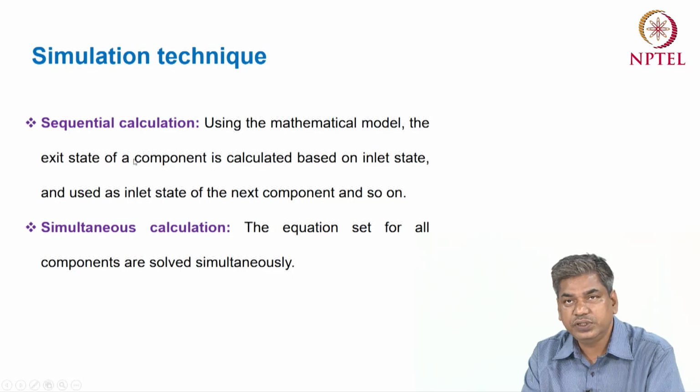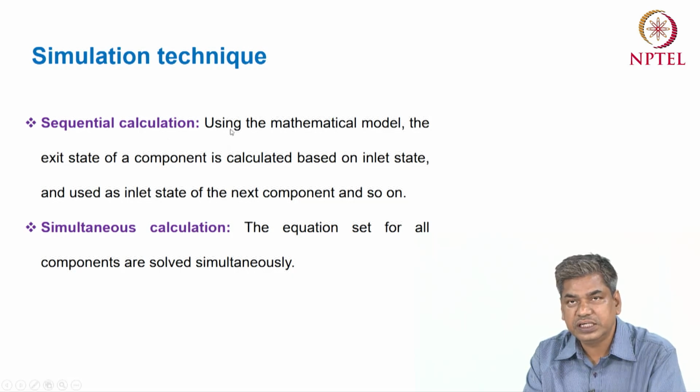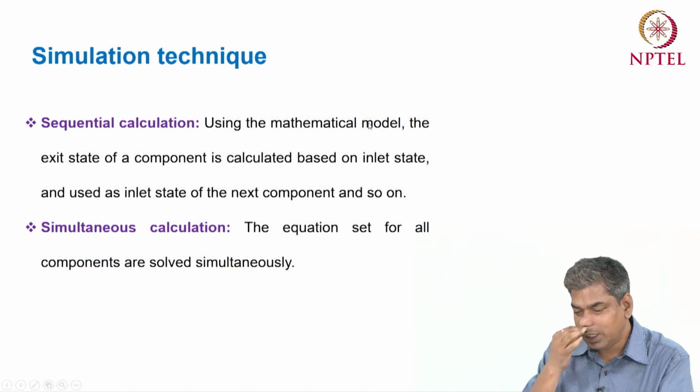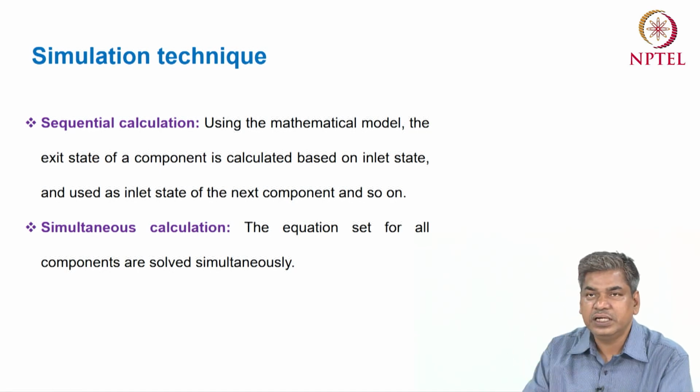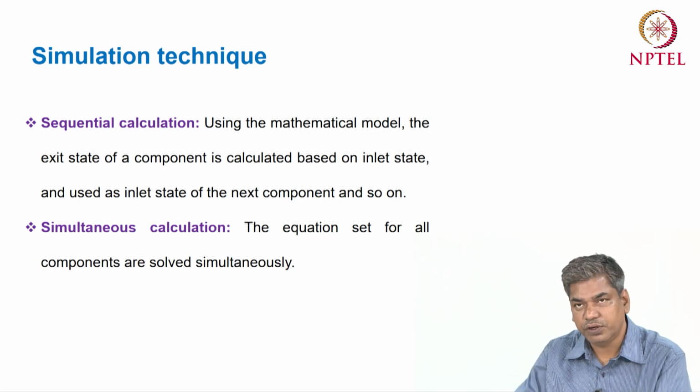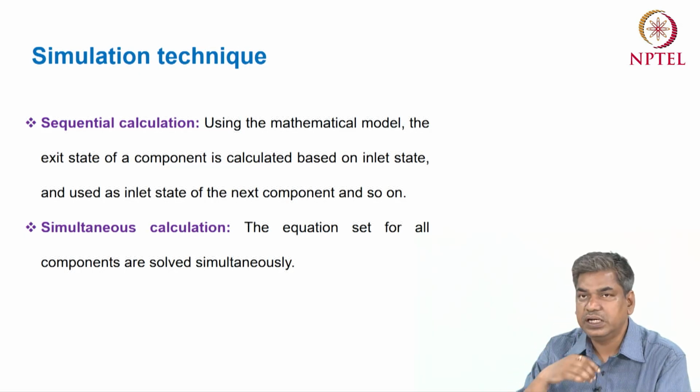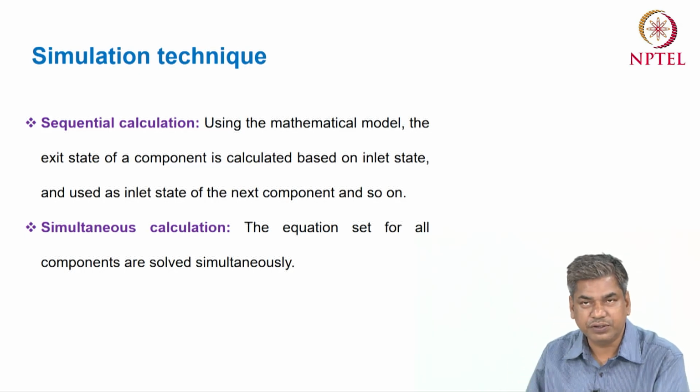One is called the sequential calculation. In this case, we simulate each component, and one component's outlet is taken as the inlet of the next component. One by one, we do the simulation and calculate the outlet condition.